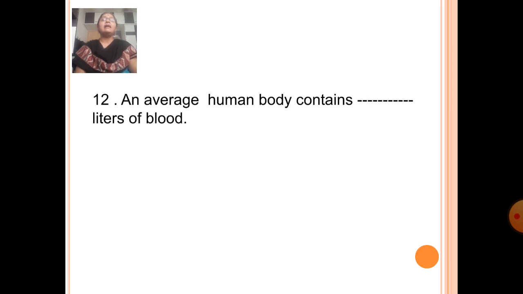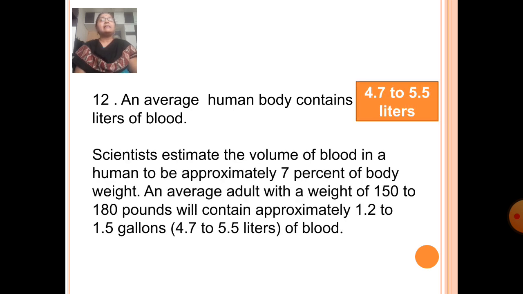Next, fill in the blank. An average human body contains dash liters of blood. Answer is 4.7 to 5.5 liters. Scientists estimate the volume of blood in a human body to be approximately 7% of body weight.